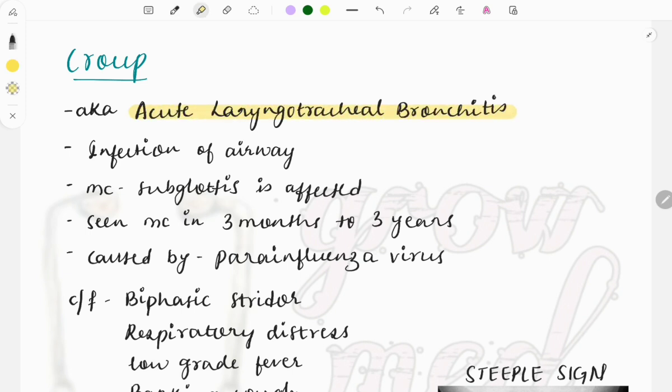laryngotracheal bronchitis. So the name itself says that it is something associated with the infection involving the bronchus, meaning the respiratory tract, then trachea and larynx, and it is acute in condition. Okay, so if you break down the terms here, you will know what exactly the disease means. Okay, so in this topic, questions are frequently asked, mostly clinical case based questions.